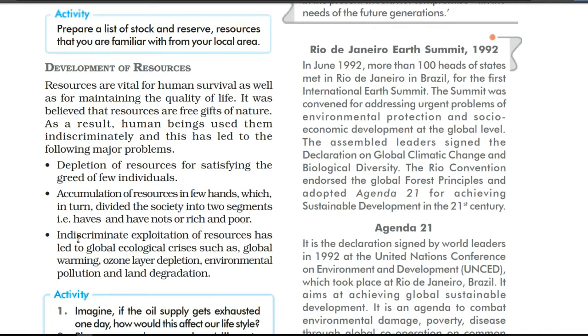Third, indiscriminate exploitation of resources has led to a global ecological crisis also. When we are not using our resources in a proper way, of course it creates a problem. It is very harmful, as the global ecological crisis is going to rise, and because of that we are facing the problems of global warming, ozone layer depletion, environmental pollution, and land degradation.